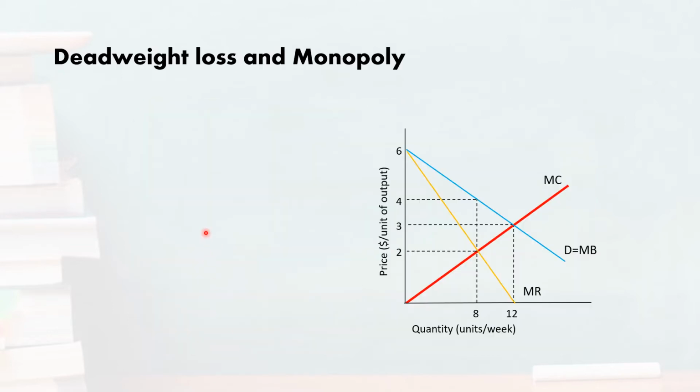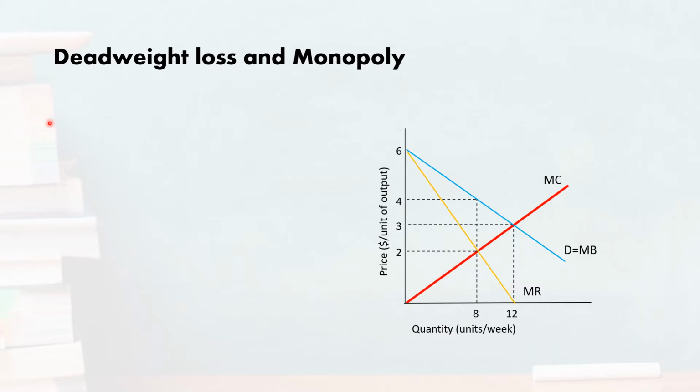So why does deadweight loss arise in monopoly, or in a more precise way, how does deadweight loss actually arise in case of monopoly, or in case of imperfectly competitive markets?